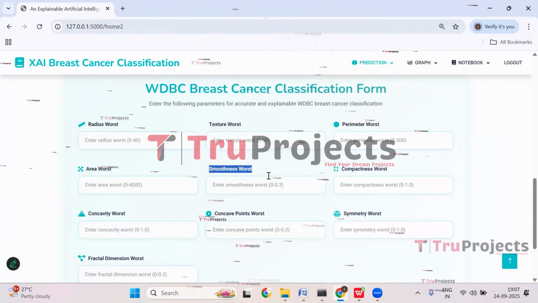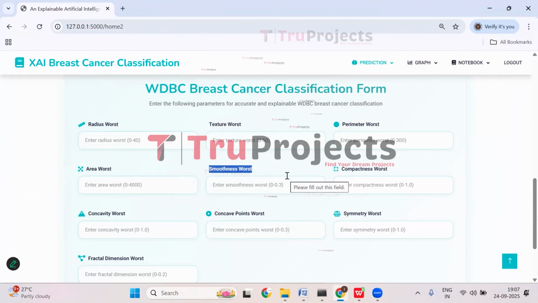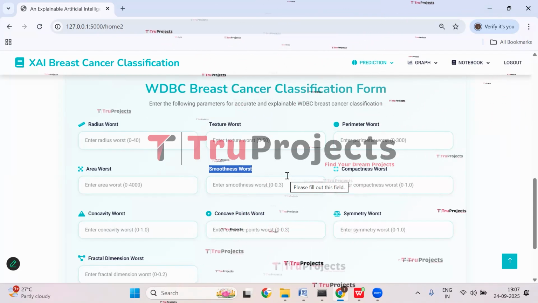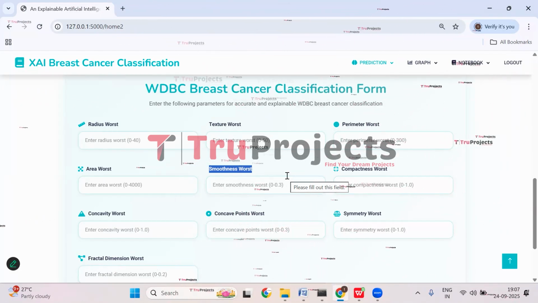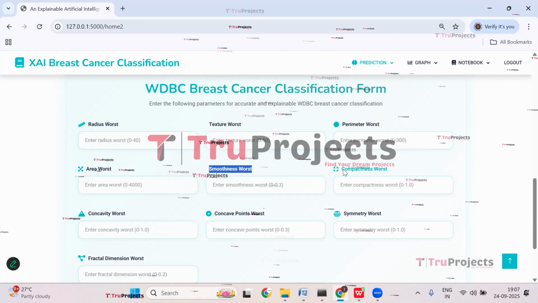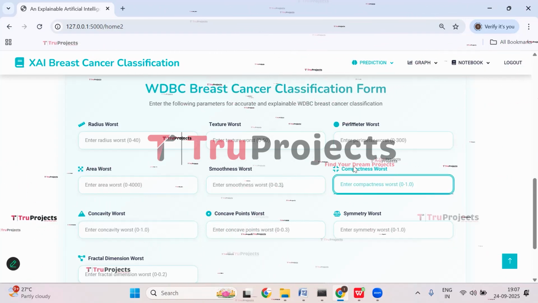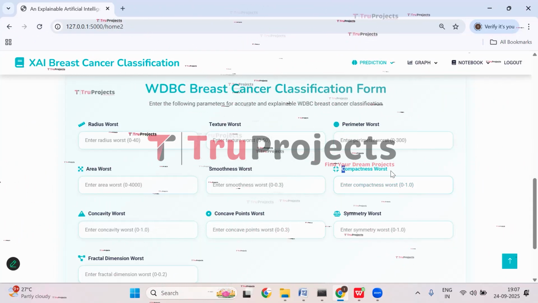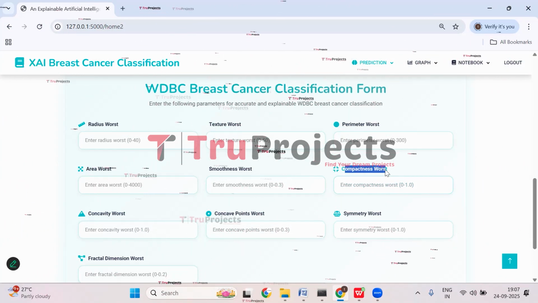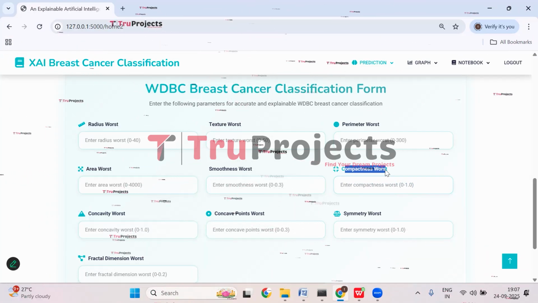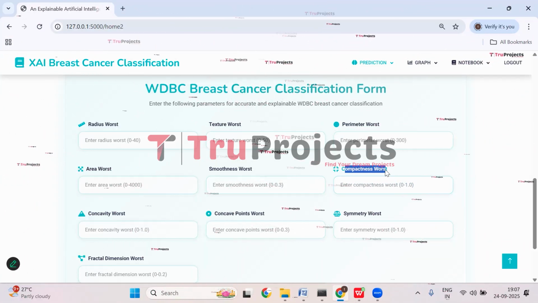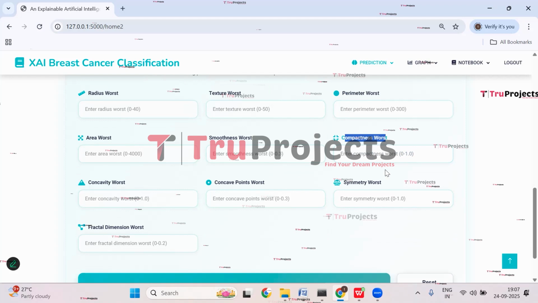Then we have smoothness worst. So this checks how smooth or rough the edges of the cells are. Rougher edges are often seen in malignant tumors. Then we have compactness worst. This measures how tightly packed the cells are. Higher compactness can suggest abnormal clustering of the tumor cells.